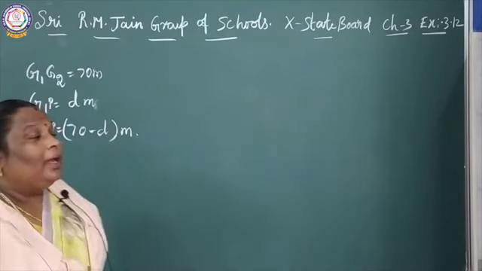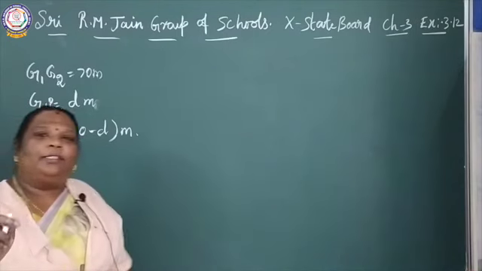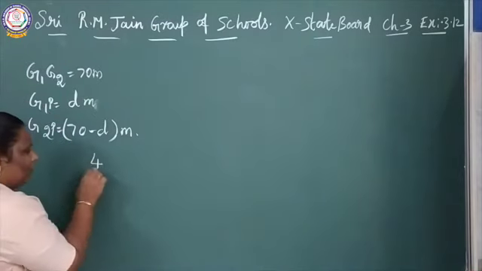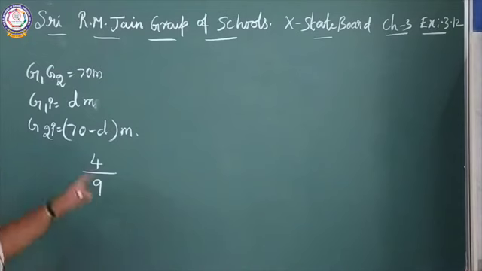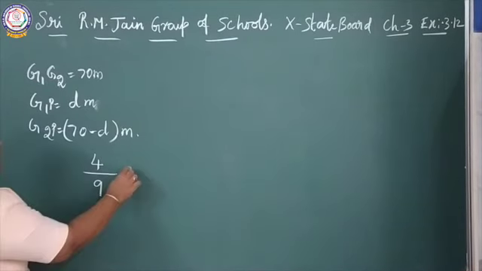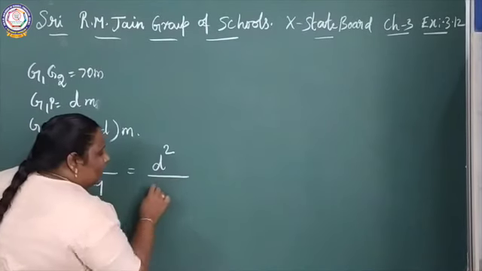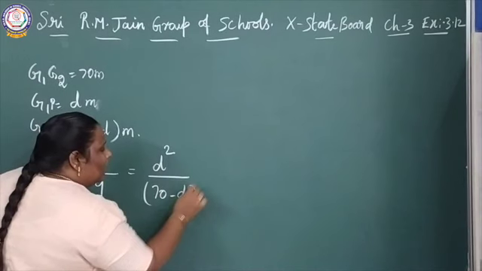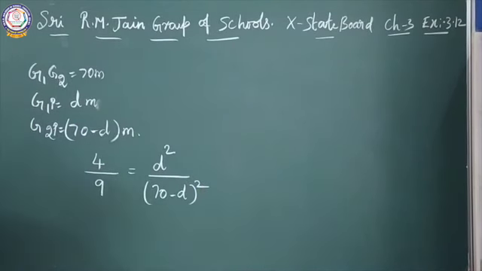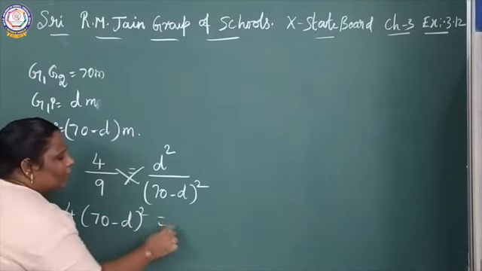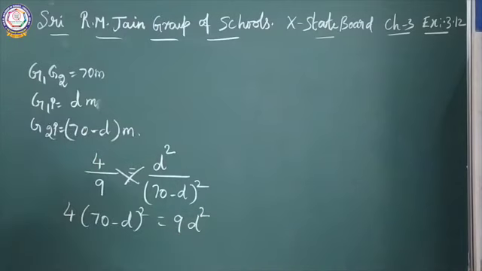See, the hint is given. The ratio of the number of singers is equal to the ratio of the squares of the distances. That is, the singers singing in the first gallery by the singers singing in the second gallery is equal to the square of the distance. First gallery distance is D square. Second gallery distance is 70 minus D the whole square. Cross multiplication: 4 into (70 minus D) the whole square equals 9D square.